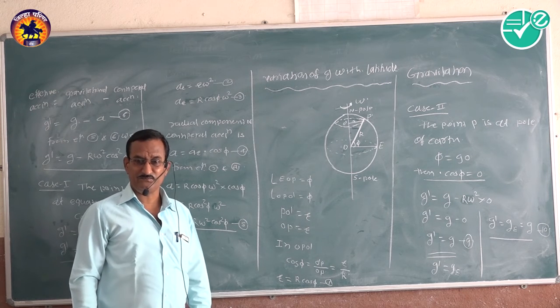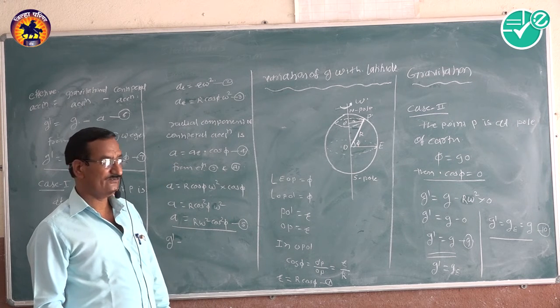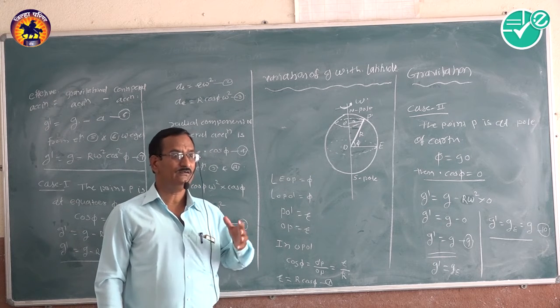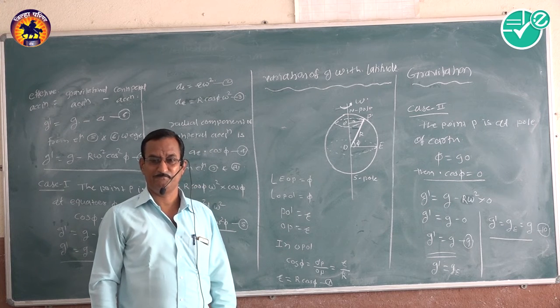That is F is equal to capital G capital M small m upon R square.